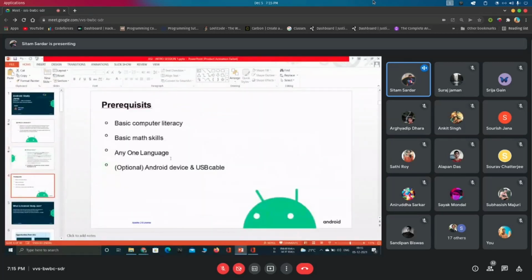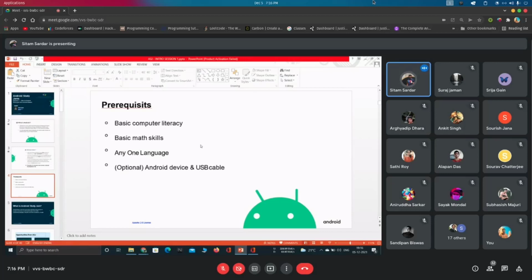So basically, to start your Android journey, at first you should have a computer and install Android Studio, and have some basic level of math skills for understanding Kotlin or any kind of programming language. You have to learn one language, either Java or Kotlin.